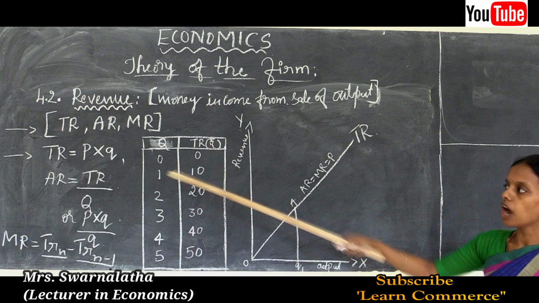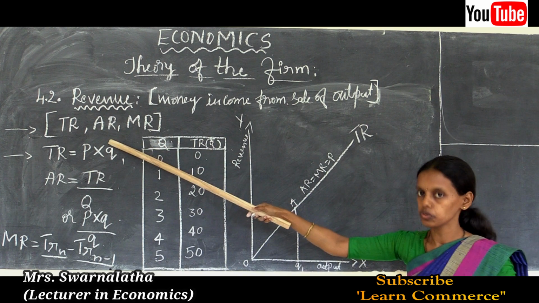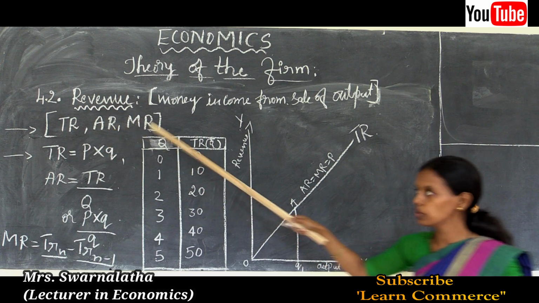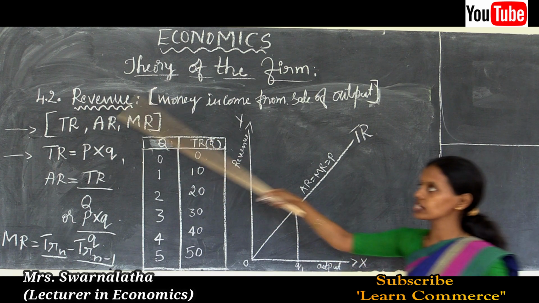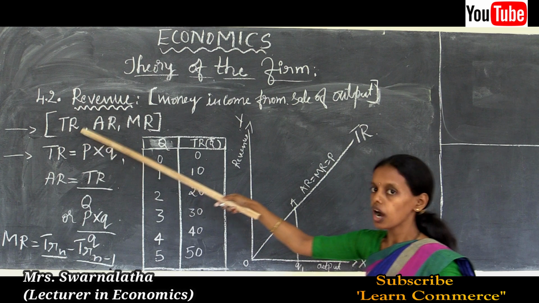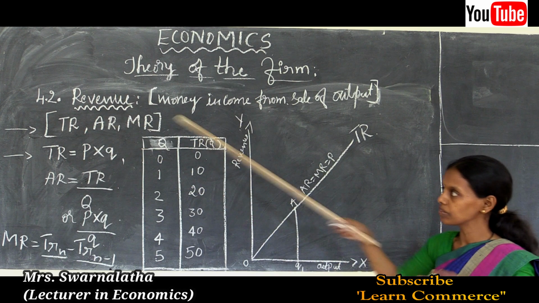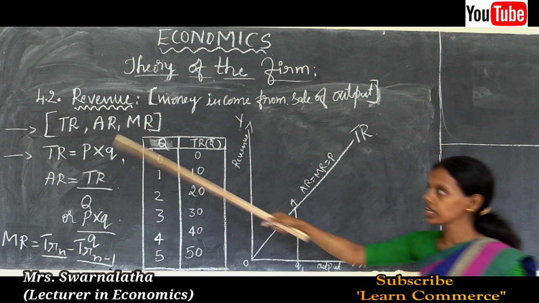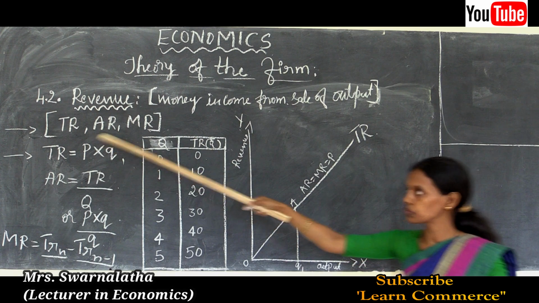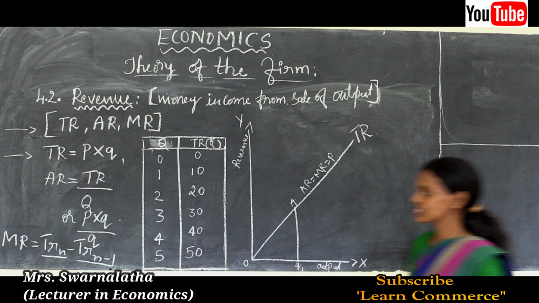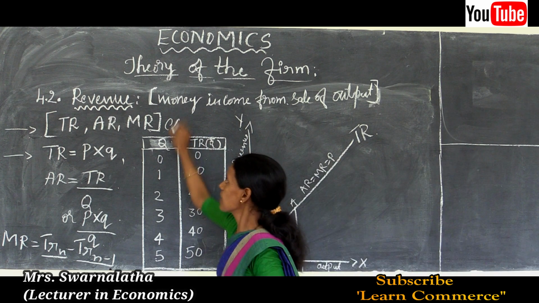So let us see how to calculate total revenue, one by one: total revenue, average revenue, marginal revenue. The first concept of revenue is total revenue. How the firm is going to earn the maximum profit or maximum money income from the sale of output is studied under the concept of total revenue. Let us examine with a numerical example.